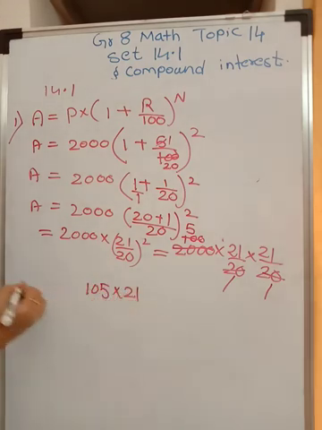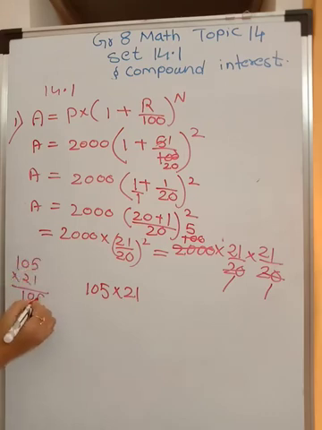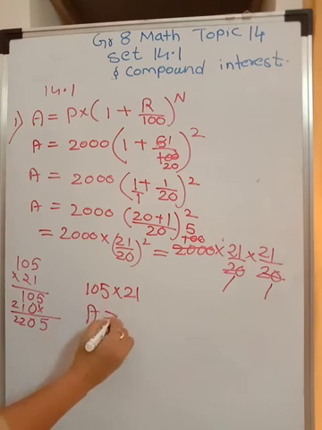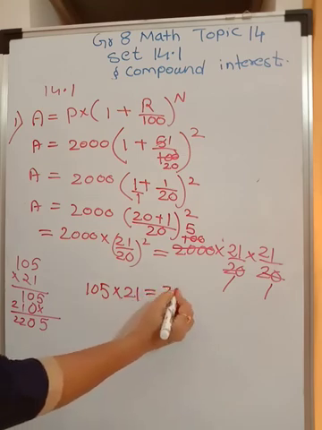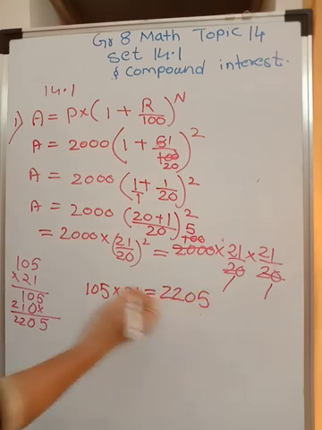If you carry out the multiplication 105 into 21, you get 2205. So your amount is 105 into 21, which is equal to 2205. This is your amount.